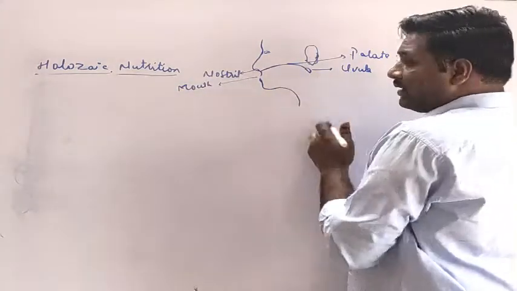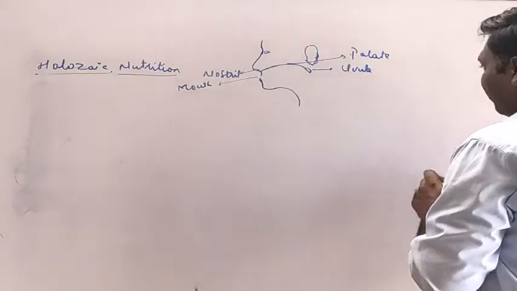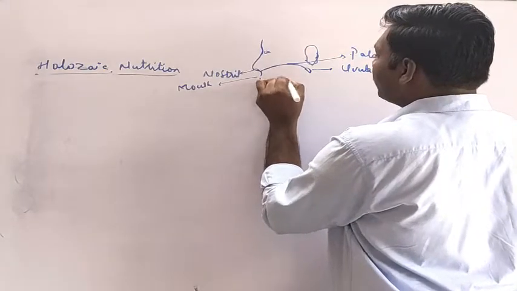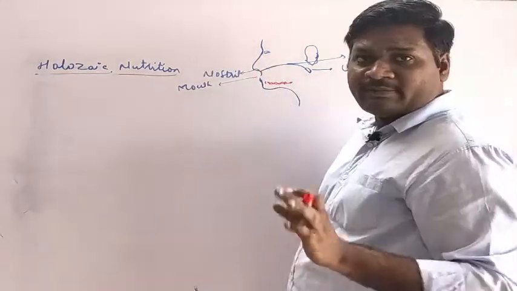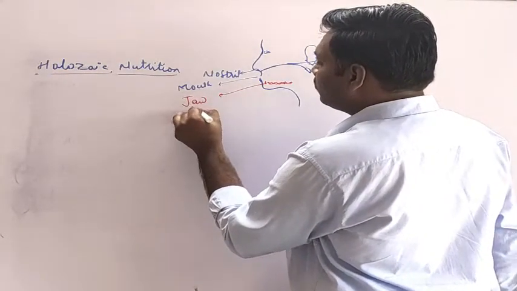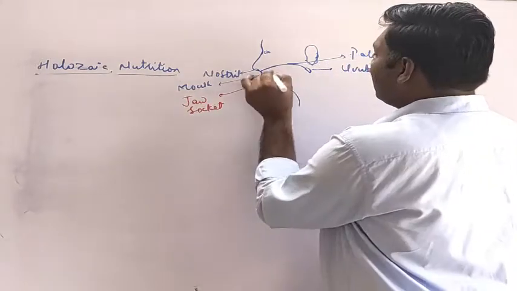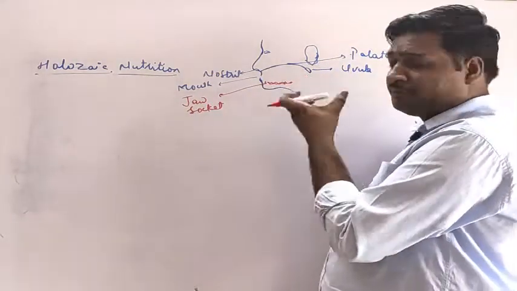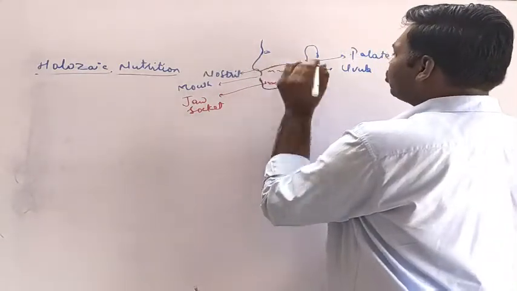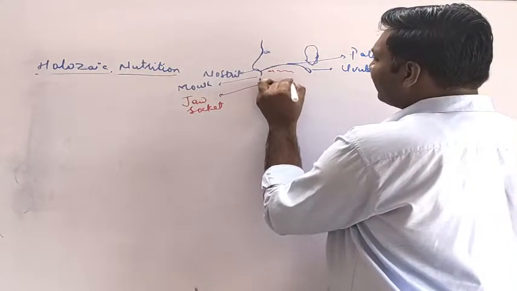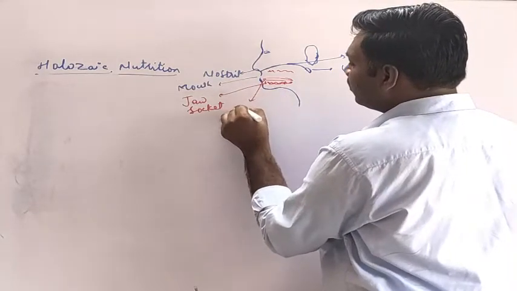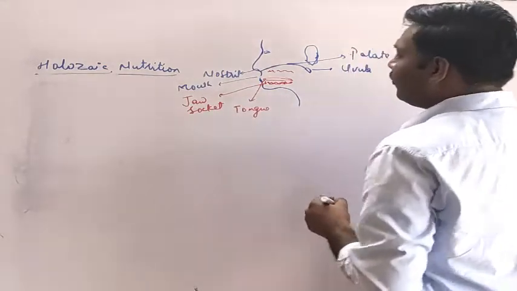So within the buccal cavity we can also see the formation of the floor, and that floor consists of the jaw socket where the teeth are present. This is called the jaw socket. Not only in the lower jaw, there is a jaw socket in the upper jaw also. In between there is a tongue which acts as the floor of the buccal cavity.